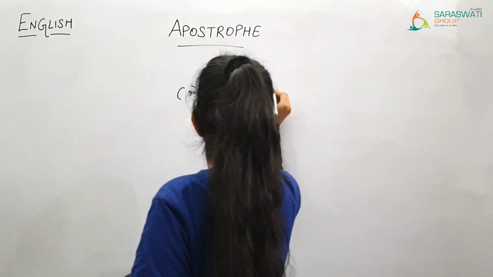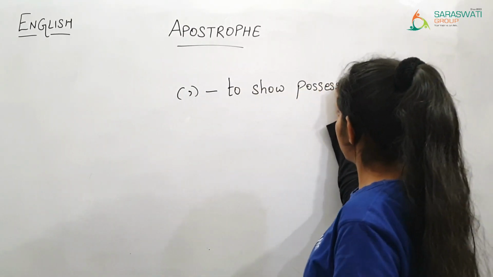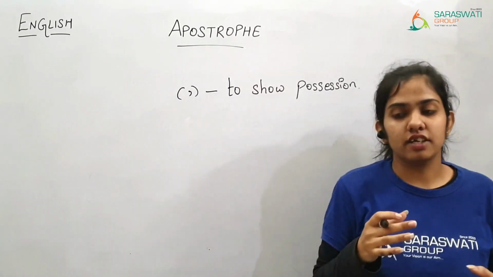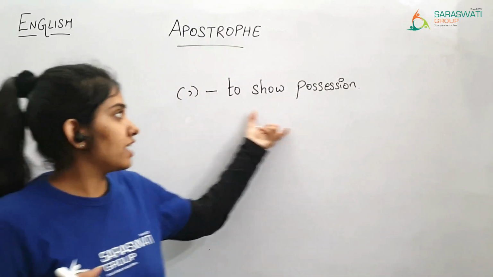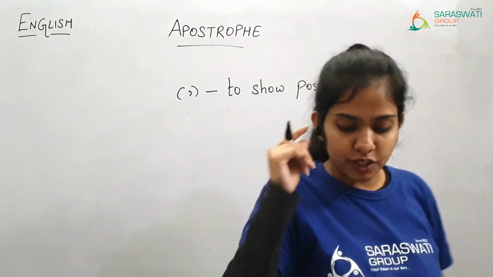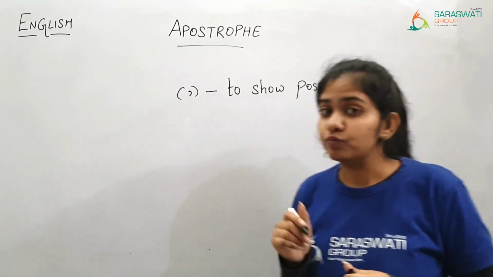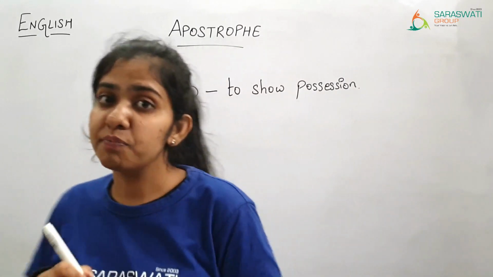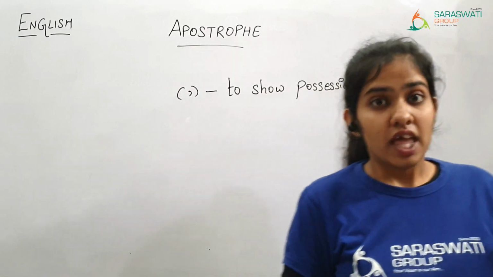When we show ownership, that this thing belongs to somebody, at that time we use this punctuation mark of apostrophe. Now there are some rules for when you are supposed to use the apostrophe and when you are not.